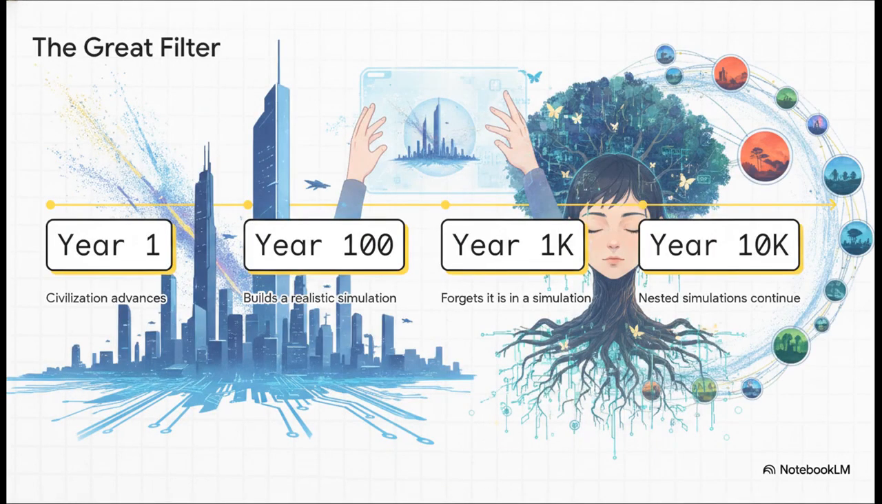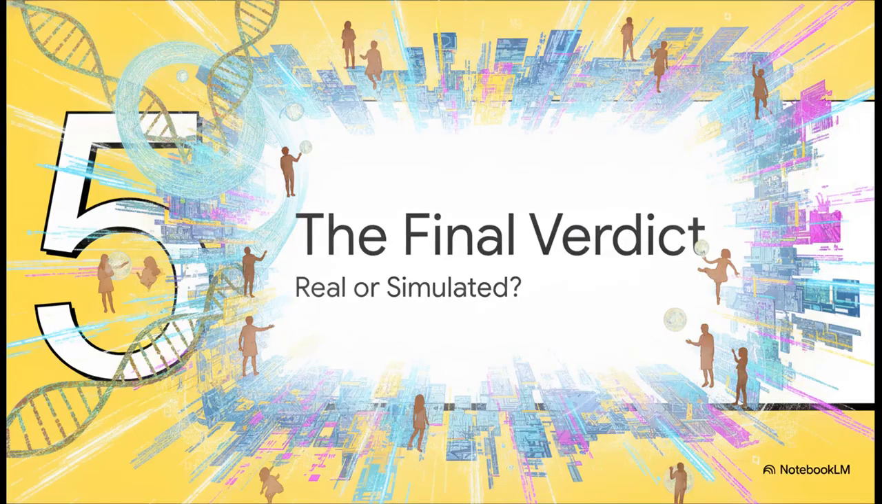But there's another incredibly compelling idea here regarding the Great Filter. Let's walk through how this progresses logically. First, a civilization naturally advances. Next, it builds a simulation of reality so incredibly realistic that the simulated beings inside it actually forget they're in one. Eventually, those simulated beings advance enough technologically to build their own realistic simulation. If that logic holds true across billions of years, the statistical odds are virtually zero that we are the original, base reality. We might just be the latest iteration in a seemingly endless chain of nested simulations, literally layers upon layers deep.